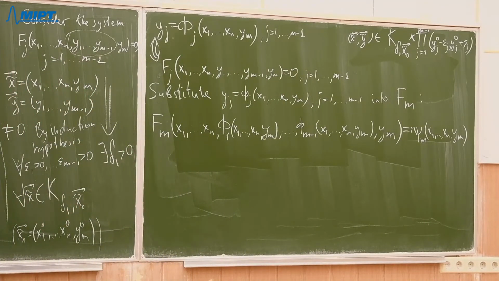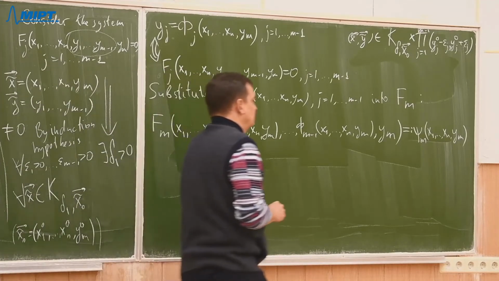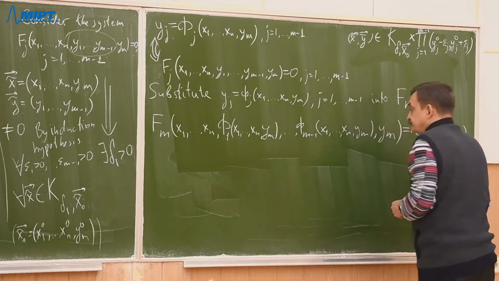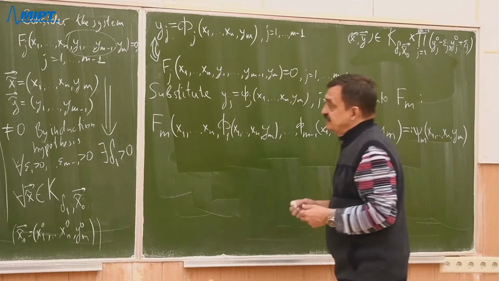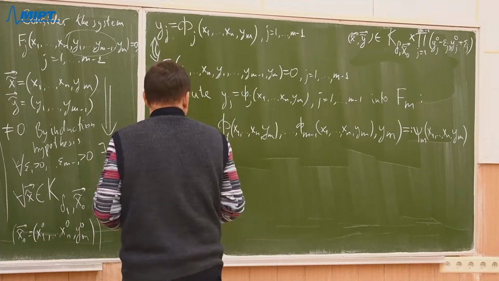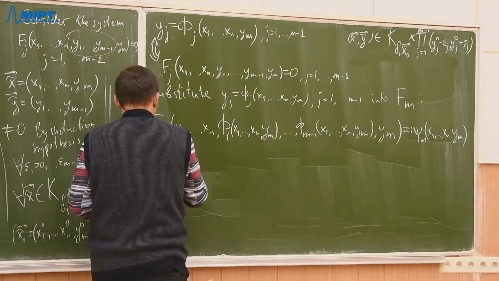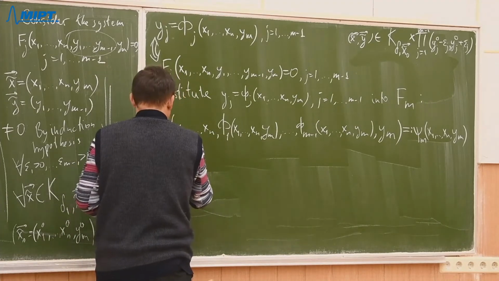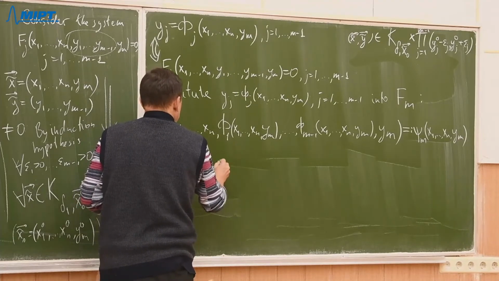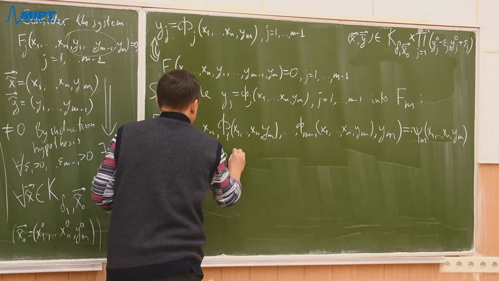Right? So now what do we want to do? First of all, let us substitute into the function psi m values with index 0. So what happens if we substitute values with index 0?